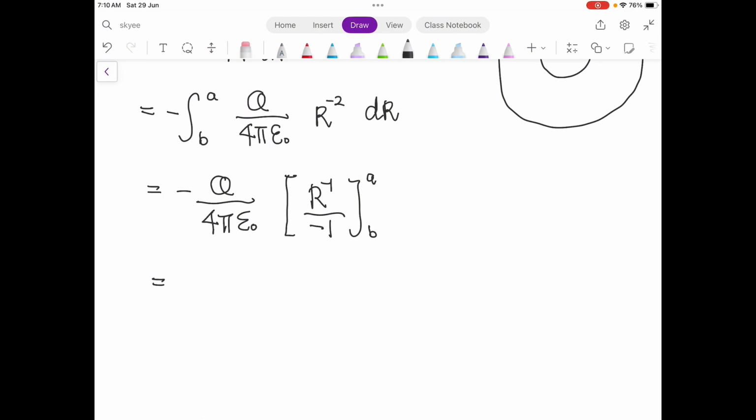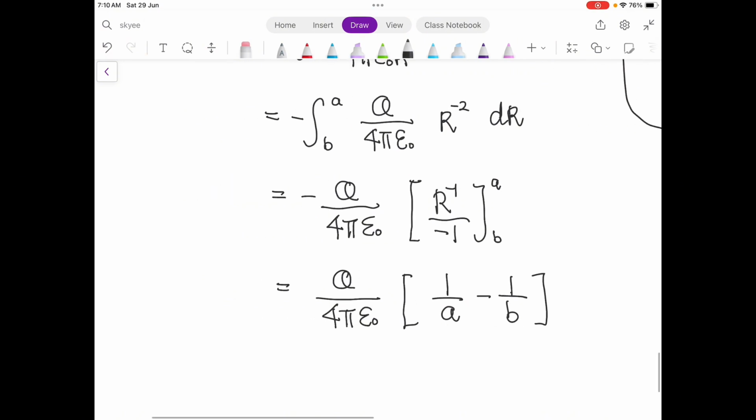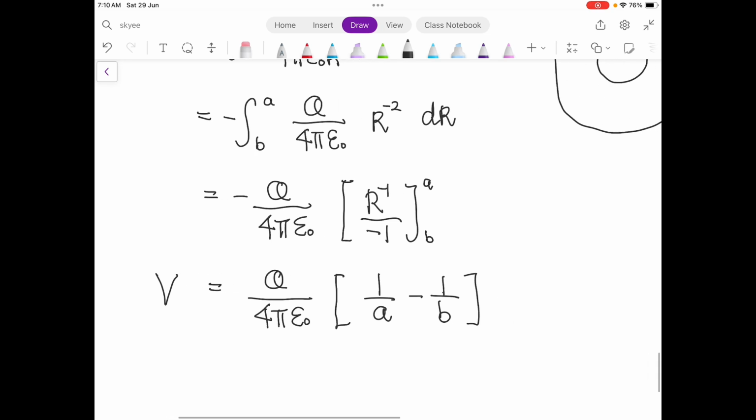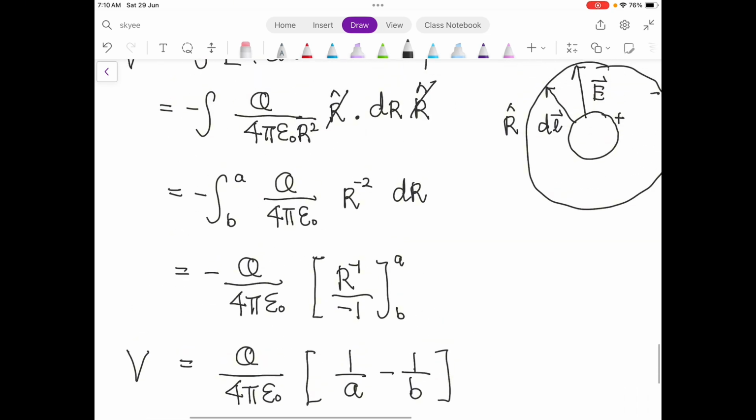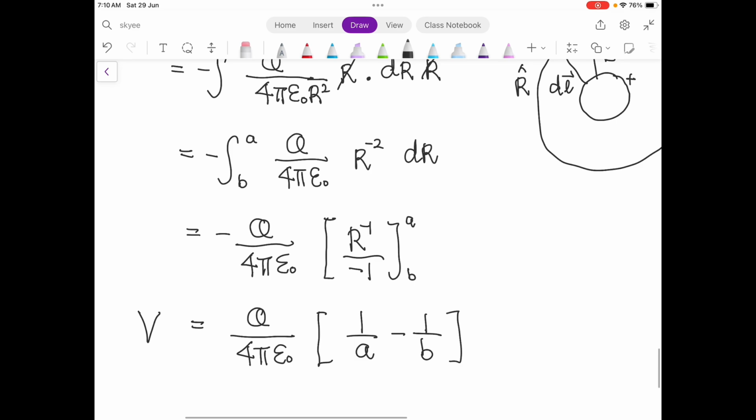So negative becomes positive: Q over 4 pi epsilon naught, times 1 over A minus 1 over B. So this will be the V, the potential between the inner and outer sphere.